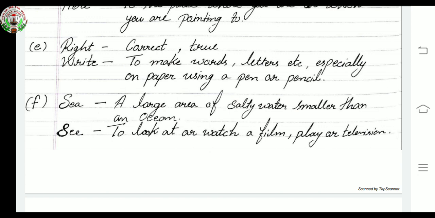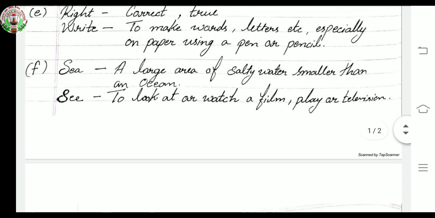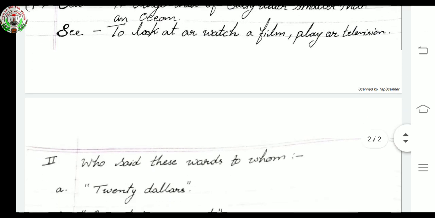It means to look at, to watch a film, play or television program. Okay, to look at or watch a film, play or television. Okay, this is your first exercise that you have to do in your copy, rough copy or old copy.